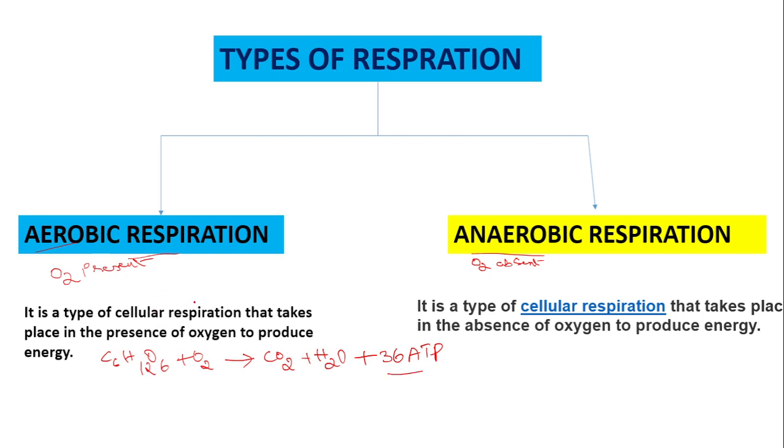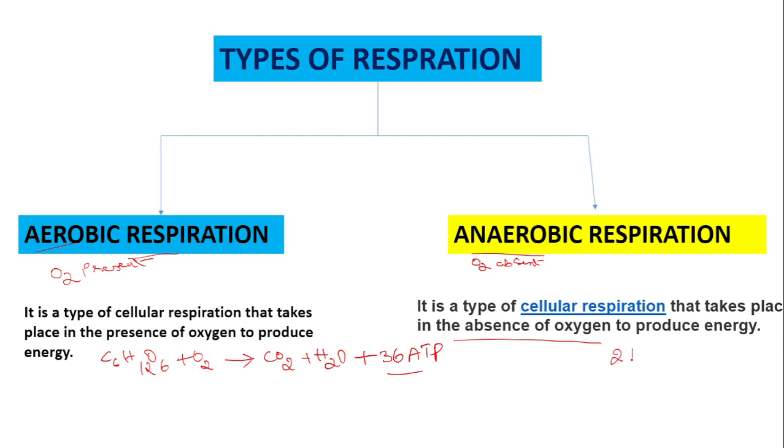Now where does this respiration take place? Inside the cell. Aerobic respiration involves the cytoplasm and mitochondria, whereas in anaerobic respiration, oxygen is not involved. Anaerobic respiration takes place in the absence of oxygen, and there is incomplete breakdown of glucose to form carbon dioxide and release of energy.